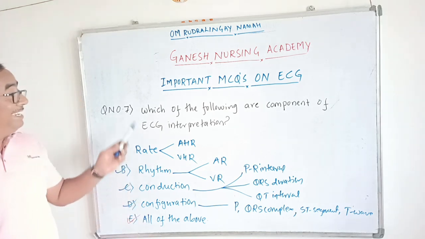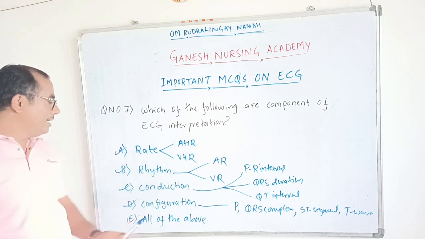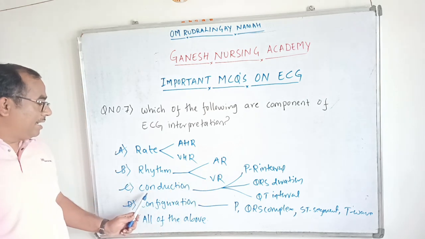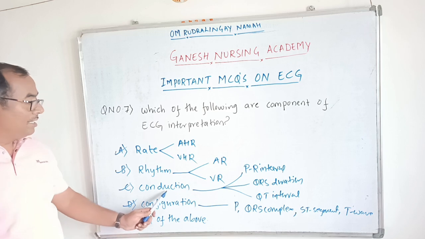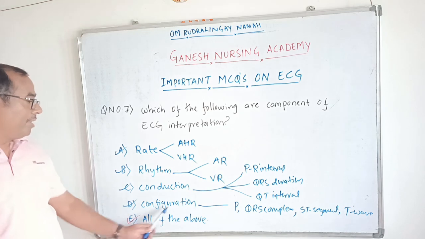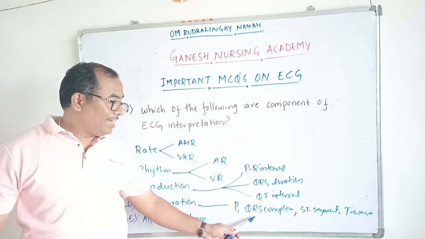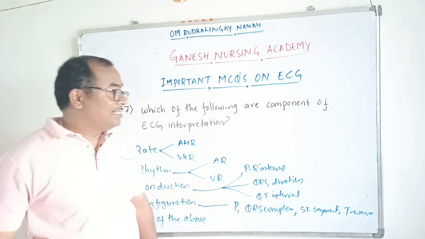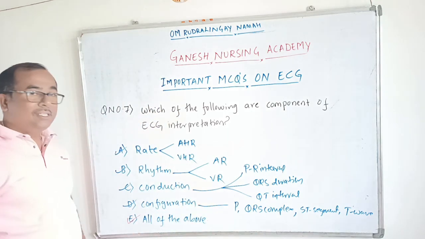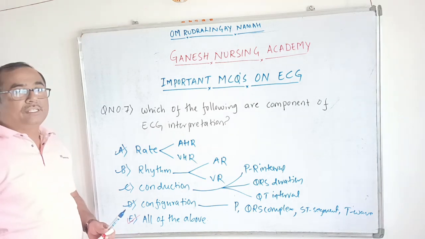So we are going to interpret the ECG by using components like rate. In rate we assess atrial heart rate and ventricular heart rate. In rhythm we assess the atrial rhythm and ventricular rhythm. In conduction we assess the PR interval, QRS duration, and QT interval. And in configuration we assess the morphology of the P wave, the morphology and appearance of the QRS complex, the ST segment and the T wave. Every wave is individually studied in the configuration. So these are all the components of ECG interpretation. So option E, all of them, is the right option here.